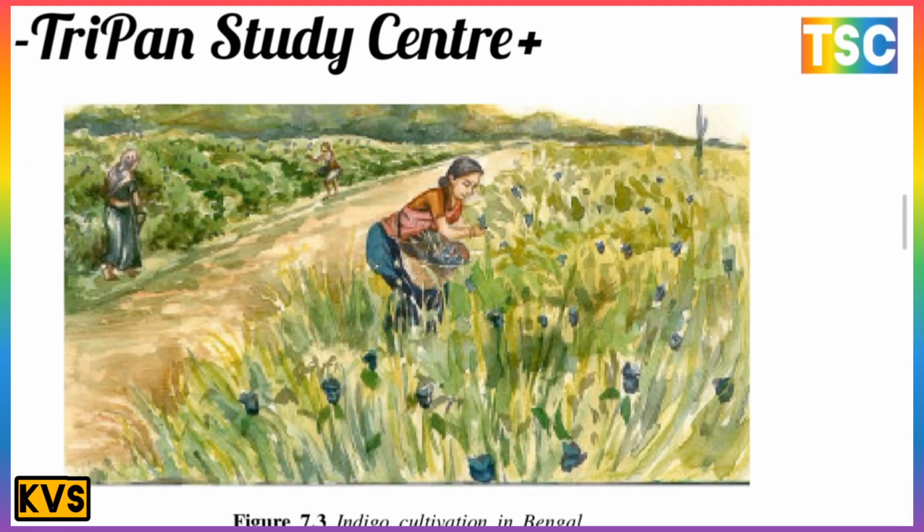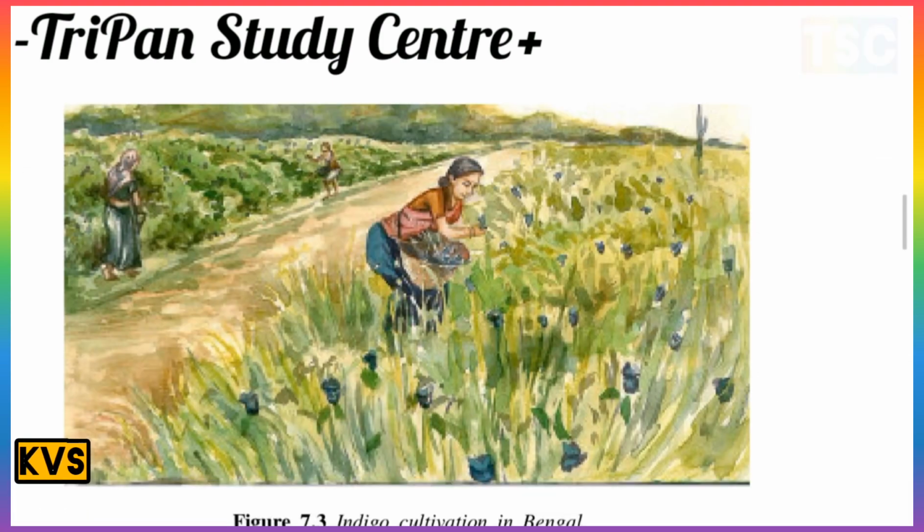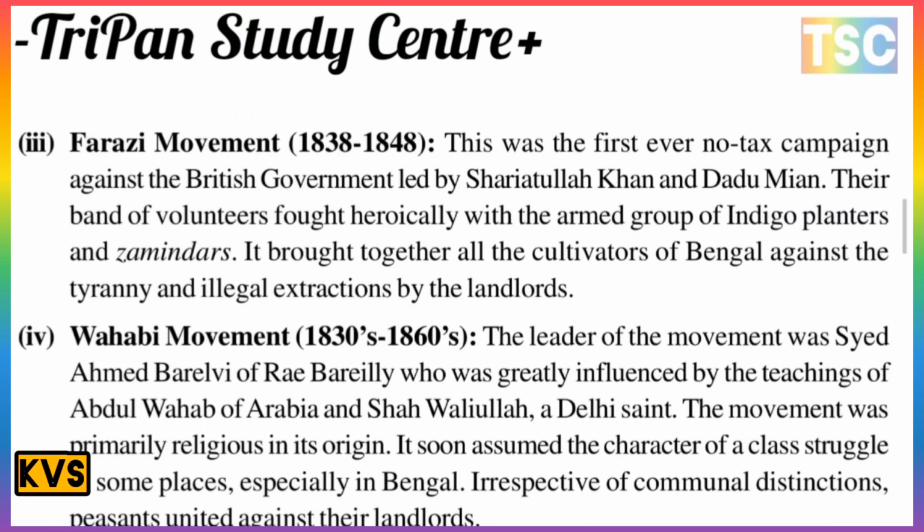In this picture on your screen, we see indigo cultivation in Bengal. This is the most important crop. The indigo was used in the making of cloth in the factories of England.